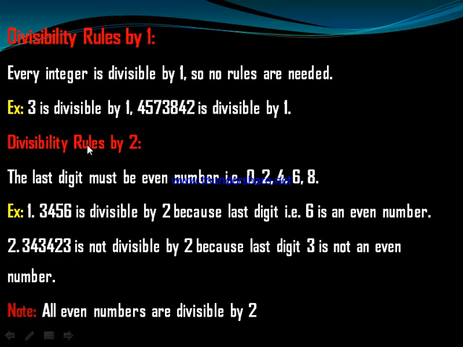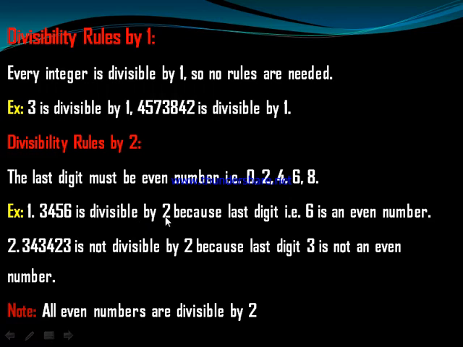Now divisibility rules by 2. How do we know whether a number is divisible by 2? The last digit must be even, which means first we see the last digit of the number. If the last digit of the number is 0, 2, 4, 6, or 8, then the number is completely divisible by 2.